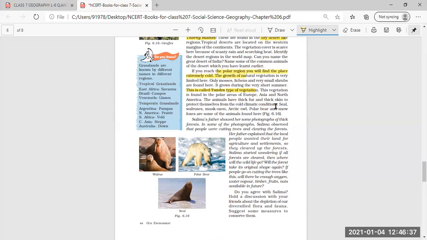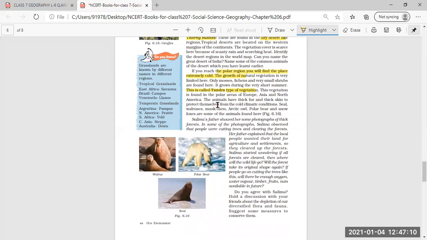This vegetation is found in polar regions, areas of Europe, Asia and North America. The vegetation is very less, and the animals found here have thick fur and thick skin to protect themselves from the cold climatic condition. Very cold climate is there near the poles.